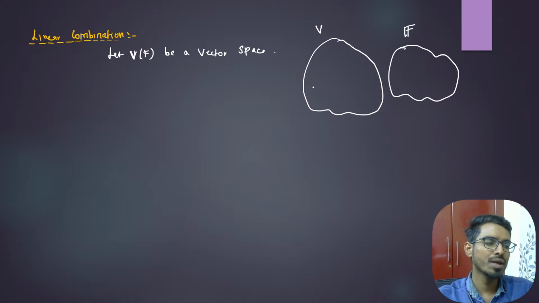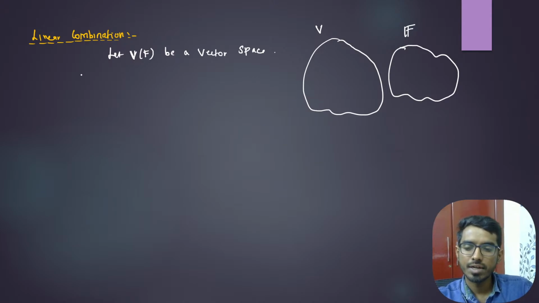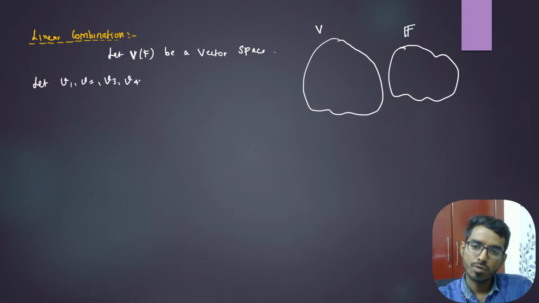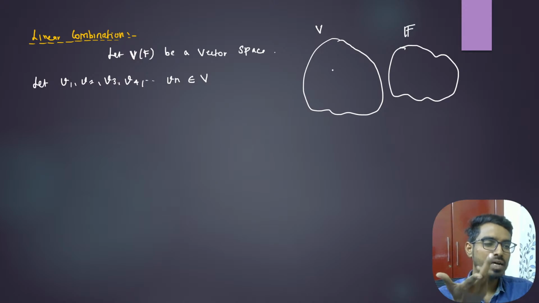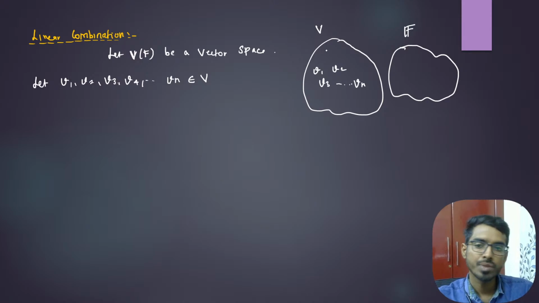In the previous example, I have taken V equal to R2 and F equal to R. Let us take some vectors v1, v2, v3, v4, and so on up to vn belonging to V. In the previous example, I have taken only two vectors, U and V. We generalize to v1, v2, v3, and so on up to vn. Each of them is a vector, and each of them belongs to V.